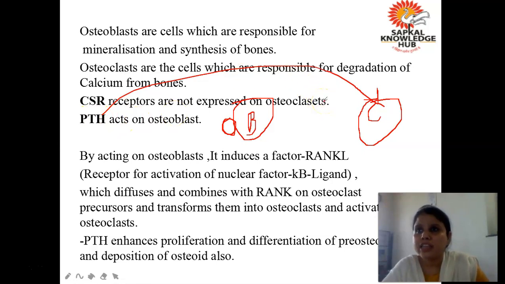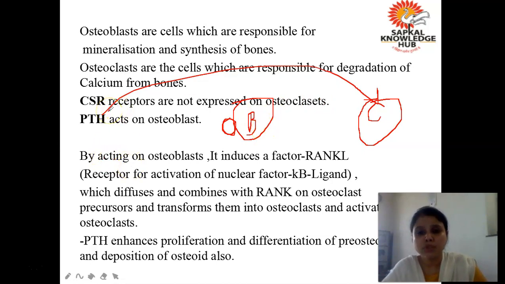Are you getting? Calcium sensing receptors are not present on osteoclast, so how is parathyroid hormone activating it? So how it is doing it is in an indirect way. Are you getting? In an indirect way, in an alternate way. See, how it does is clear from here.